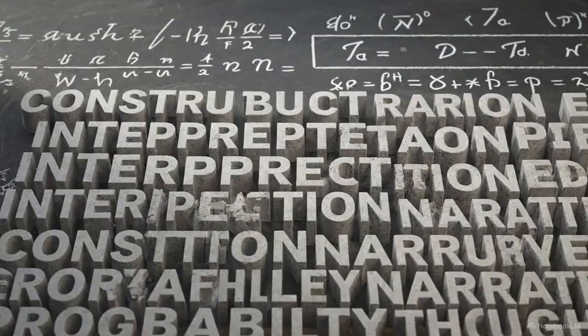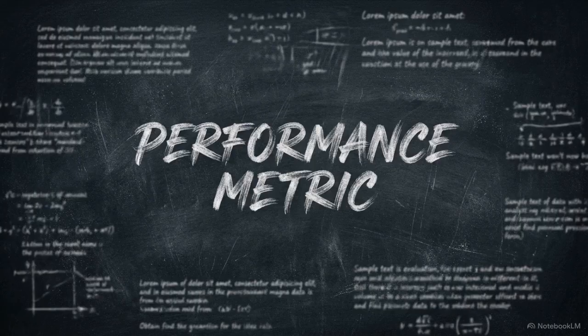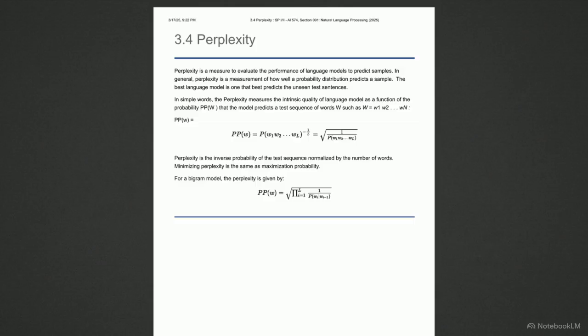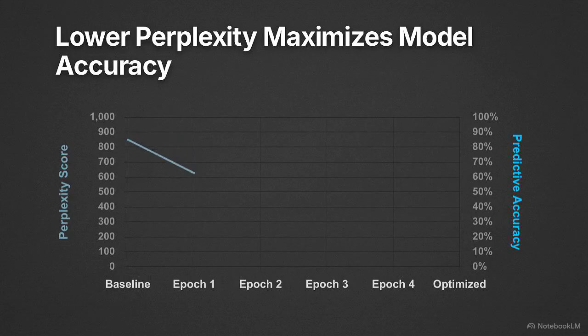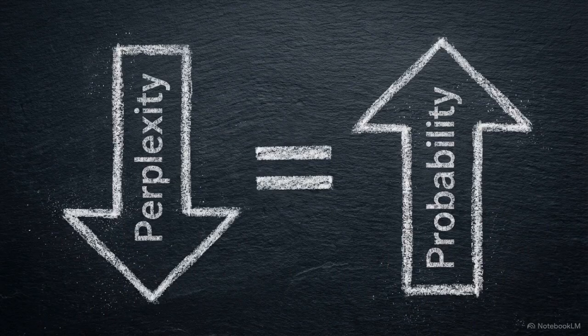Once a language model is built and smoothed, we need a way to objectively measure its performance. We evaluate these models using a metric called perplexity. Perplexity is a measurement of how well a probability distribution predicts a sample of unseen text. Looking at the center equation here, perplexity is calculated as the inverse probability of the test sequence, normalized by the total number of words in that sequence. The scoring relationship is straightforward. Lower perplexity scores indicate a higher predictive accuracy from the language model. Minimizing perplexity is mathematically identical to maximizing the probability of the correct sequence.